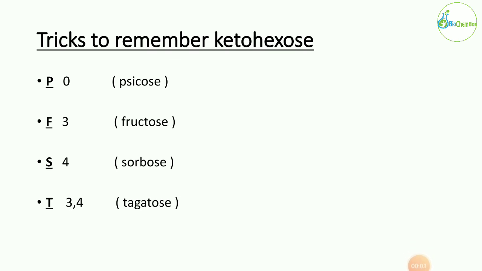According to the trick, we have a short form PFST, meaning psicose, fructose, sorbose and tagatose. As we know, in the psicose, there is no hydroxyl group present at the left side. In the fructose, the third hydroxyl group is present at the left side. In the sorbose, the fourth hydroxyl group is present at the left side. And in the tagatose, the third and fourth hydroxyl groups are present at the left side. So that's how we can remember all the ketohexoses.